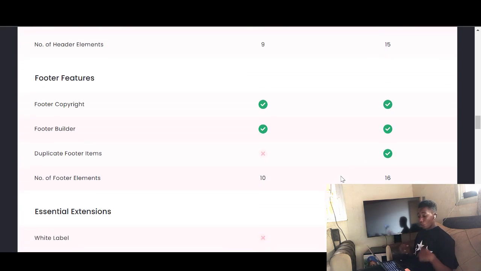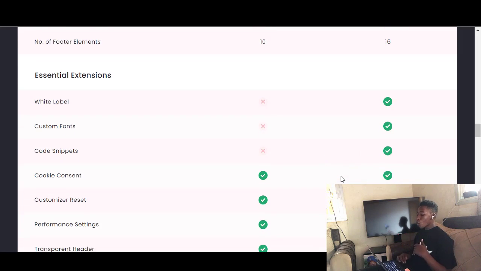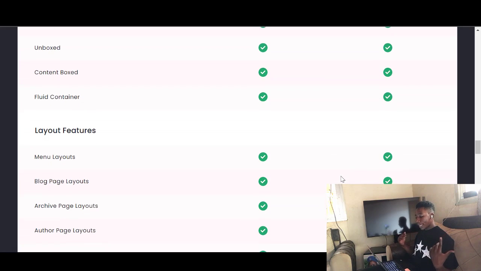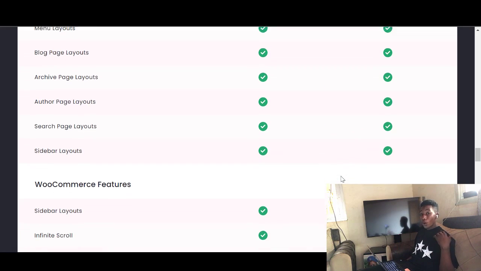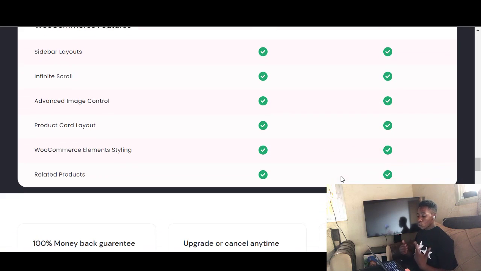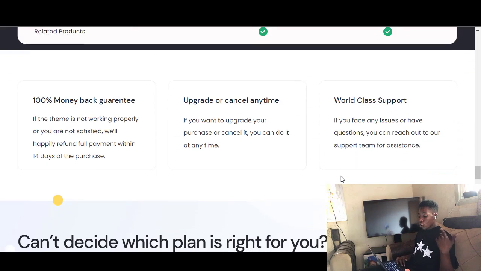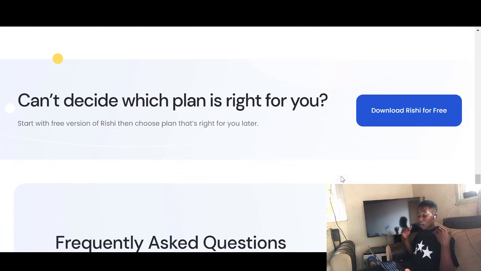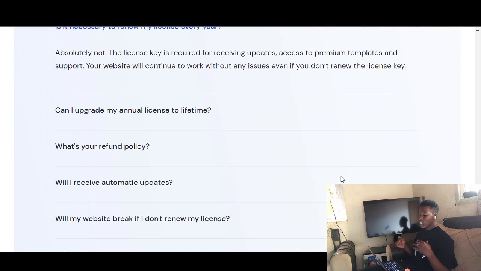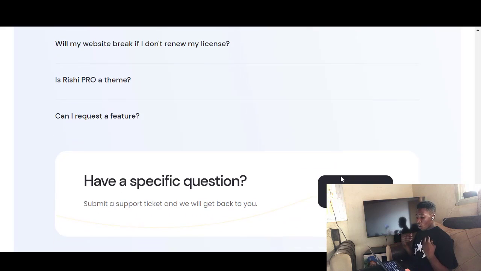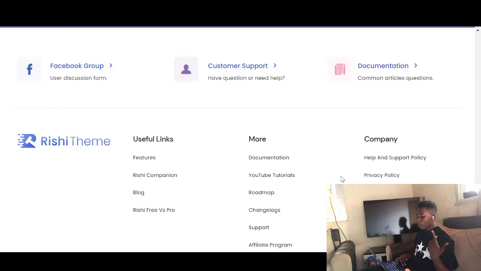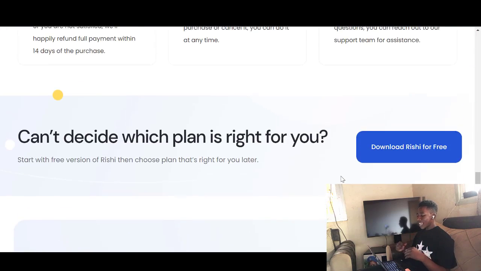You just scroll over to the website, checking on the Rishi Pro, and you can see the various general features they have, like global color palette and global typography control. You can control your SEO settings, your slider settings, your button styling, your scroll to top, your 404 page, your link highlights. You have Gutenberg compatibility. You can also do your widget areas. You can also go to the header section and edit your header builder, transparent header and other things, desktop menu, mobile menu, and every other feature that is available.